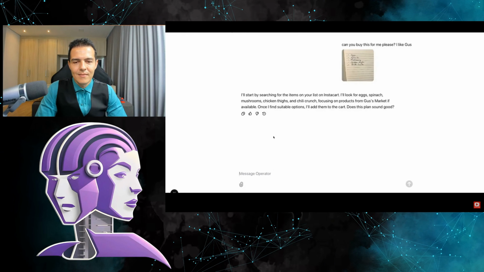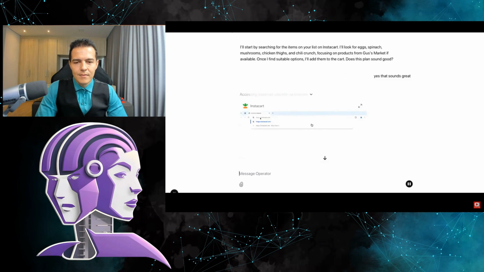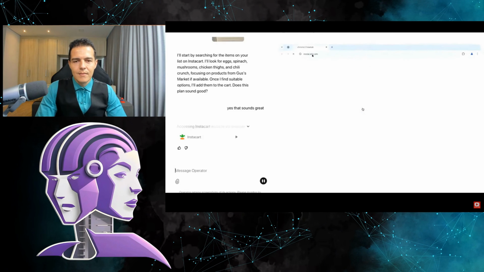Okay, so in this case, again, it operated quickly. It used the vision capabilities of GPT-4 to understand that the image said eggs, spinach, mushrooms, chicken thighs, and he really knew Gus's market, and I'm like, yeah, that looks great. Cool. Again, just like OpenTable, it instantiated a browser and goes ahead and starts running the task. I'm going to expand the view, and let's see what he does.